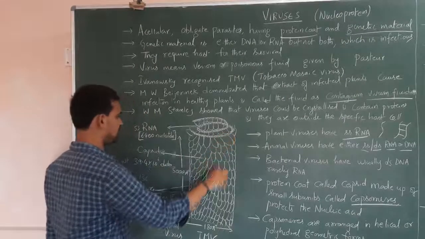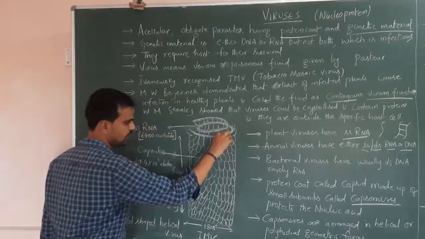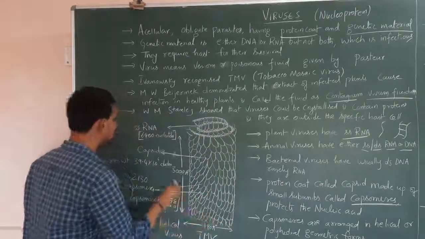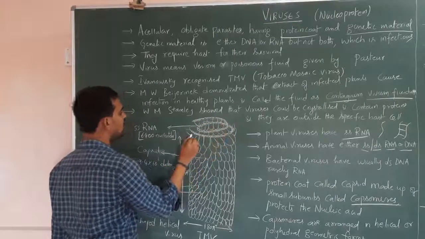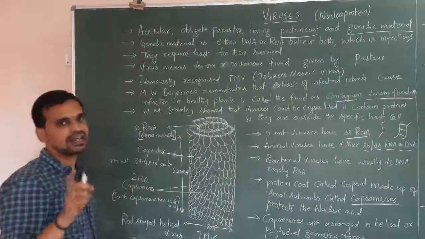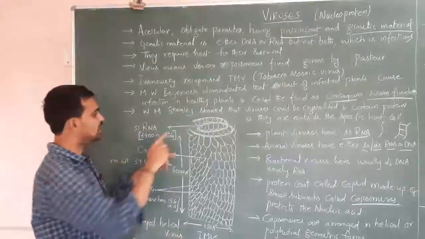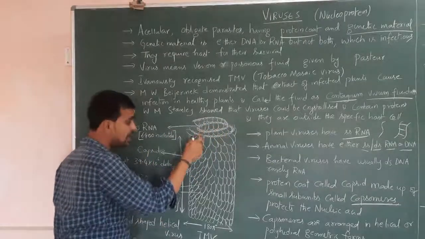This structure is called capsid. From here to here, this complete structure is called capsid. That is the protein coat. This spiral structure is called genetic material, RNA. I already said the virus contains only two things: genetic material, that is RNA here, and the capsid,